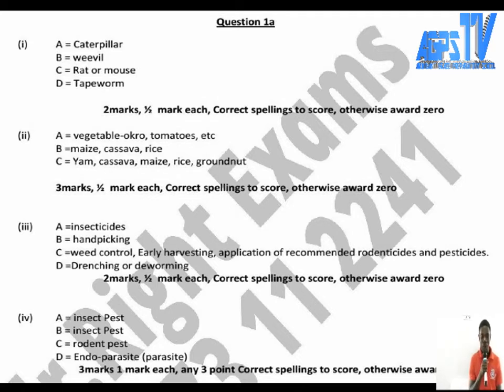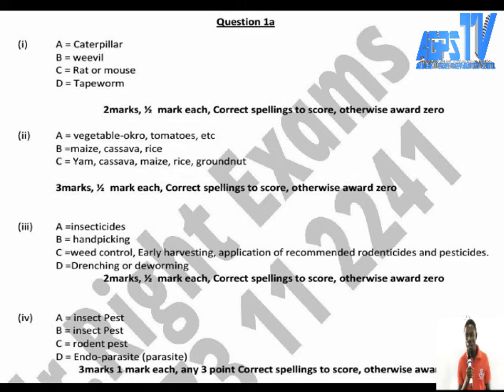Don't forget, we have two types of parasites: endoparasite and ectoparasite. Ecto is a prefix in the English language, meaning outside.